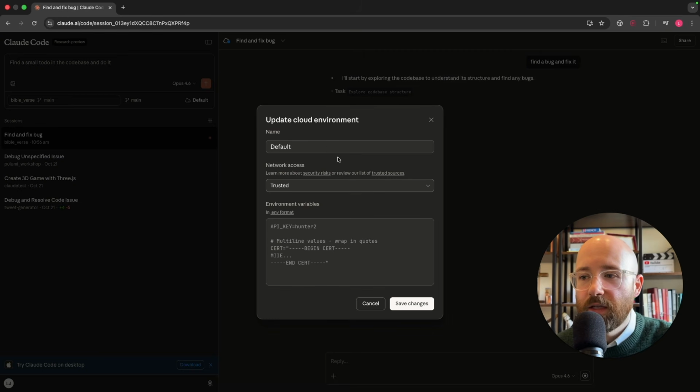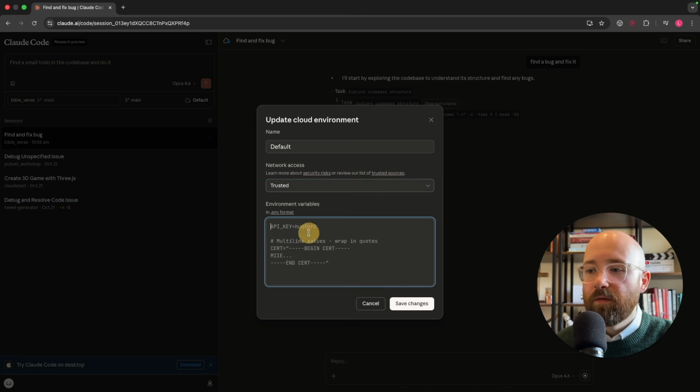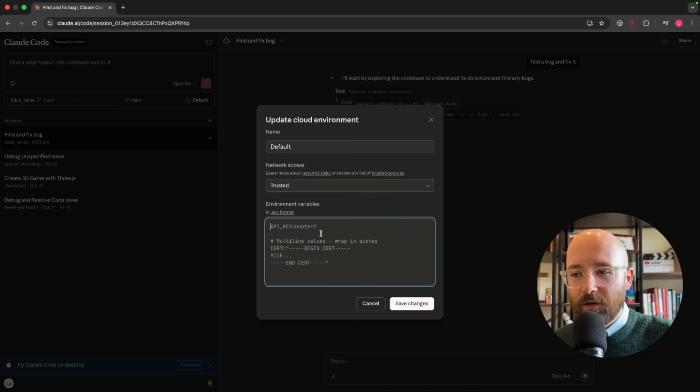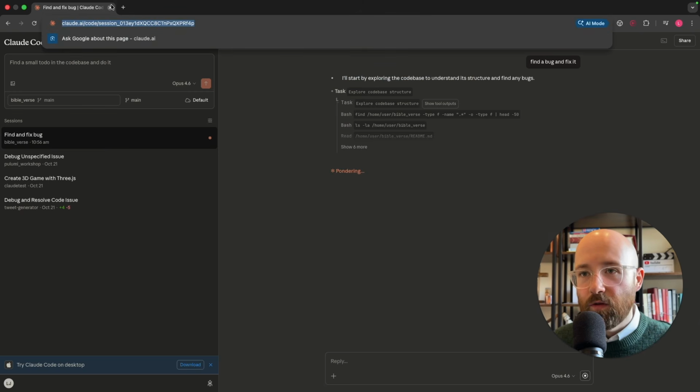So let's open up settings. You can see here, here's the name, here's the network access, so you can make it completely blocked. Environment variables, so this is how you pass in your API keys, things like that. But there you go, you can see that it's exploring the code base, blah blah blah. Let me copy this just for a proof of concept.